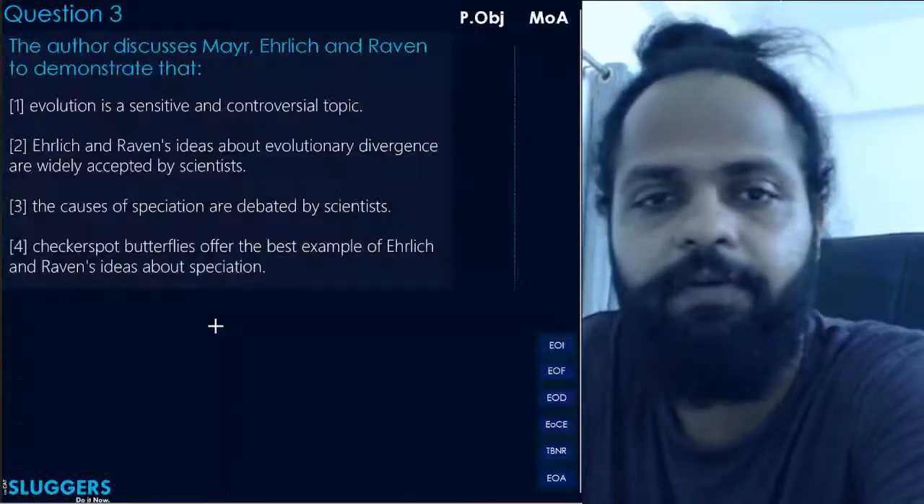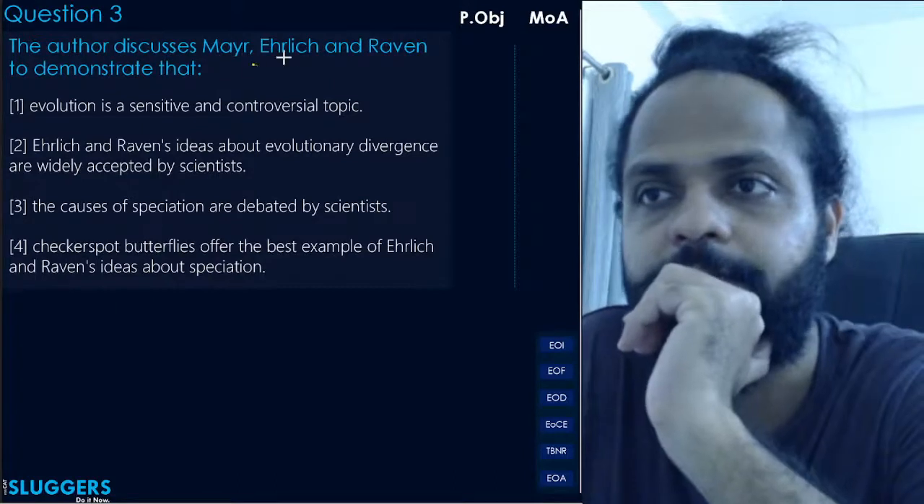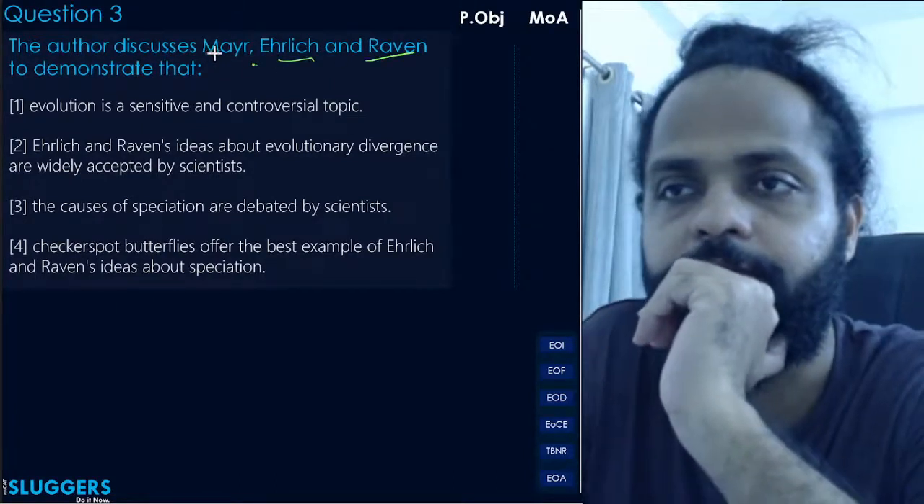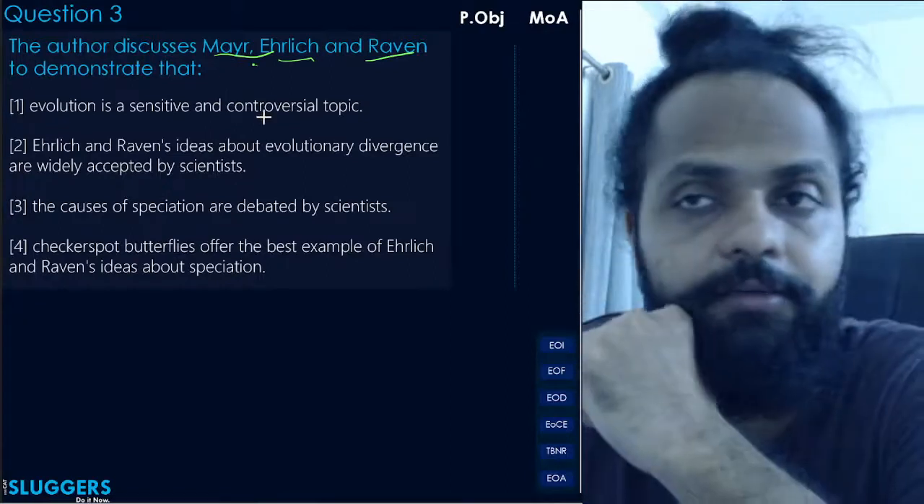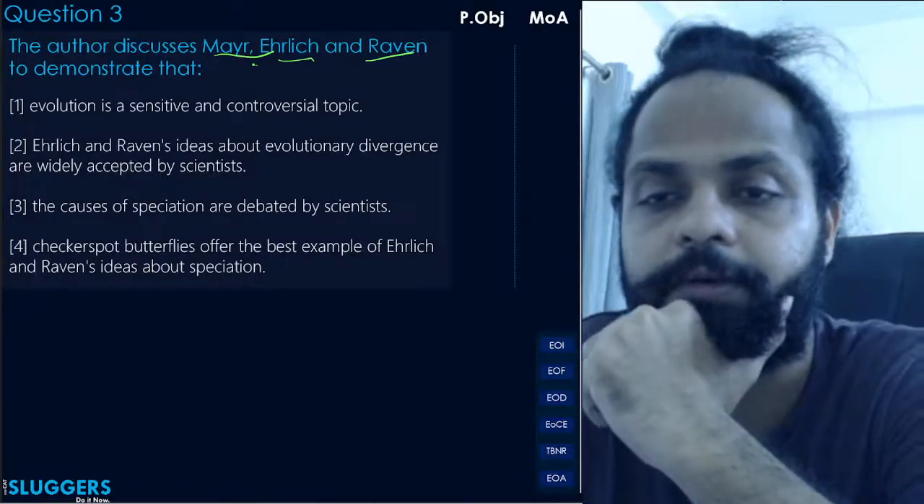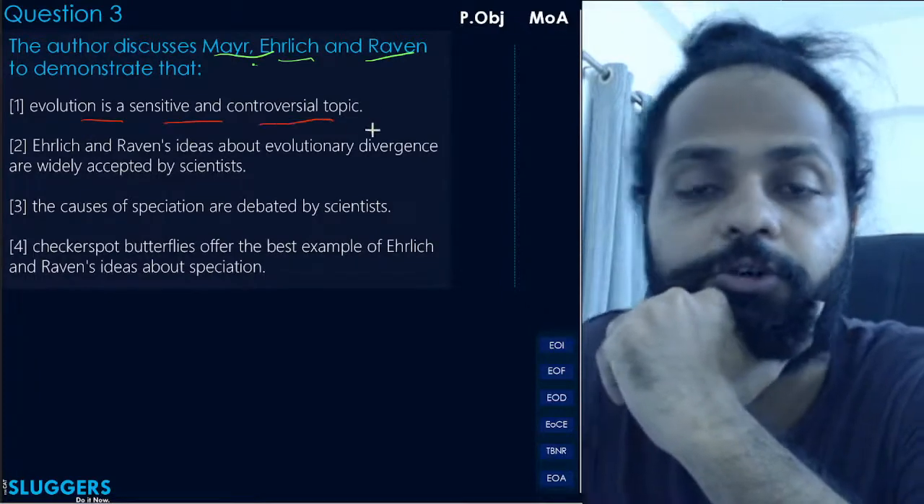Question number 3 पे आते हैं. Final question of the passage. The author discusses Mayr, Ehrlich and Raven to demonstrate what? Author ने ये तीनों scientists की बात किस लिए की है, किस कारणवश की है? Okay, the first option says evolution is a sensitive and controversial topic.